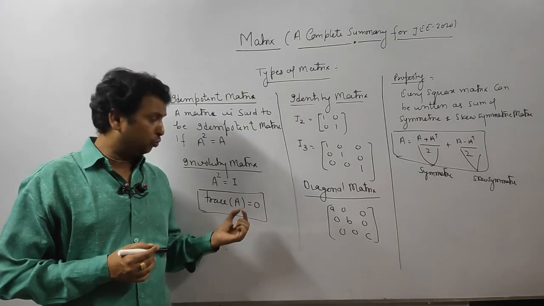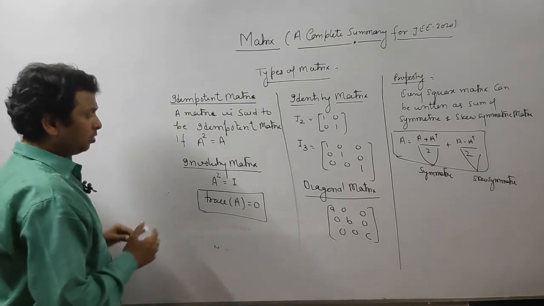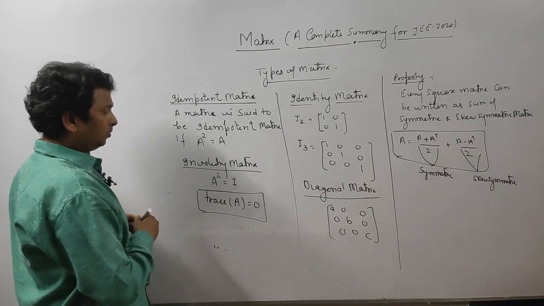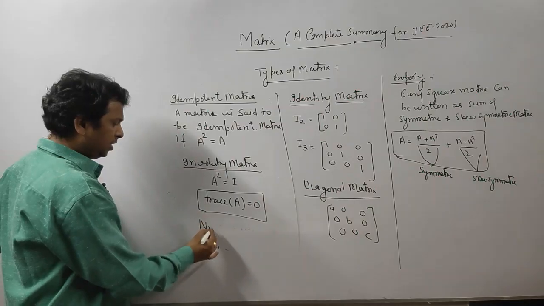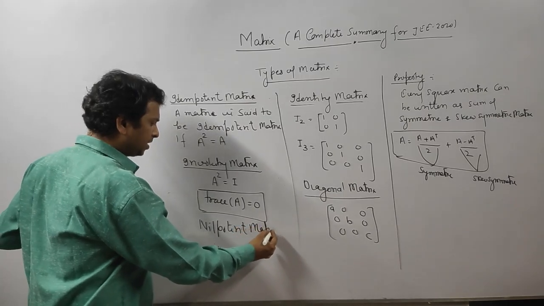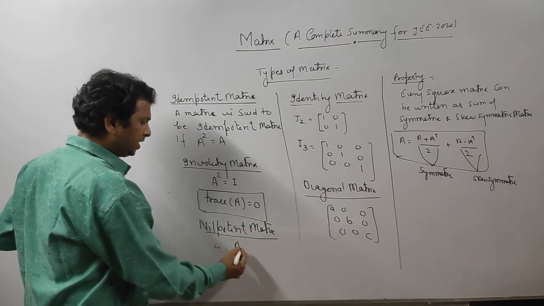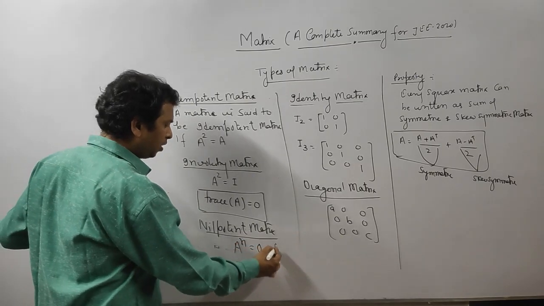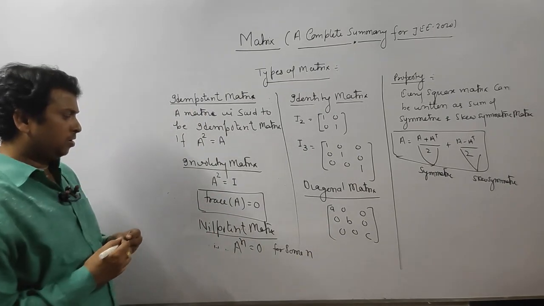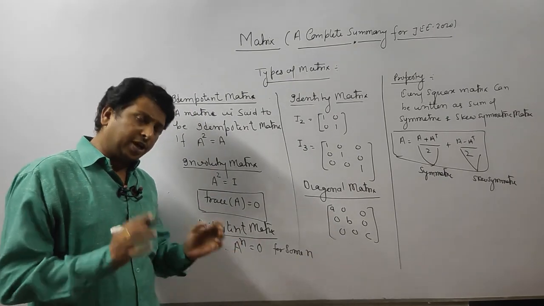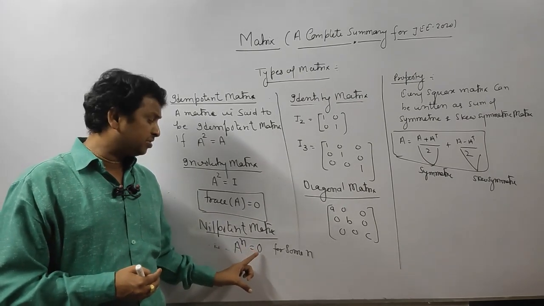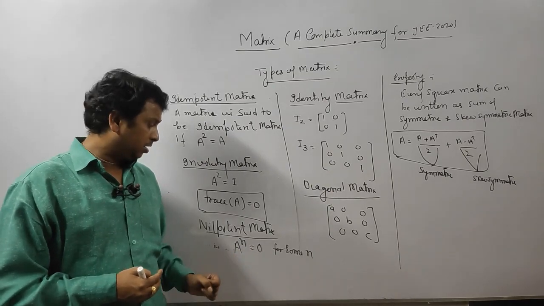Please note this down carefully, because many times I have seen questions of this type. One last, nilpotent. What is a nilpotent matrix? A is called nilpotent if A to the power n becomes 0 for some n.